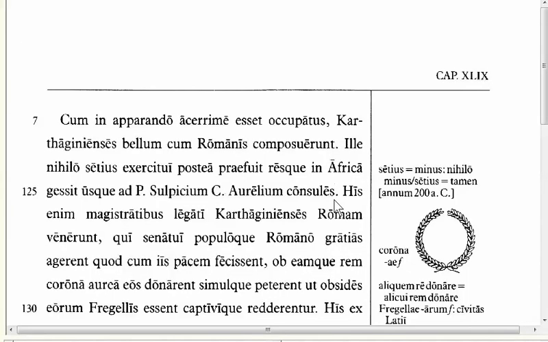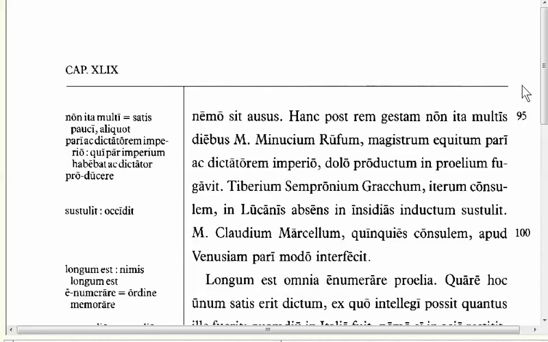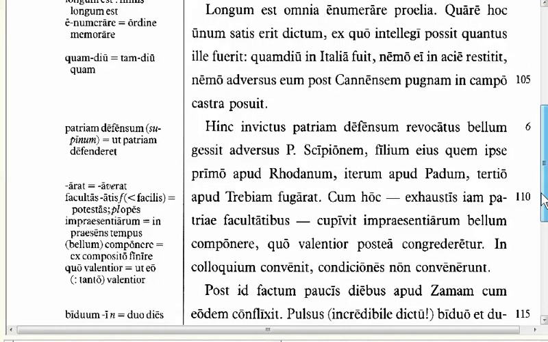So we're going to start translating here with cum hoc. This is after Scipio has gone to Carthage, or gone to North Africa, and Hannibal has been forced to follow him, had to leave Italy to go defend his homeland. So starting with cum hoc, we have with this man, namely Scipio.